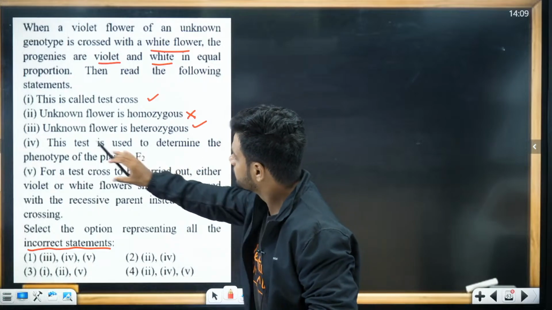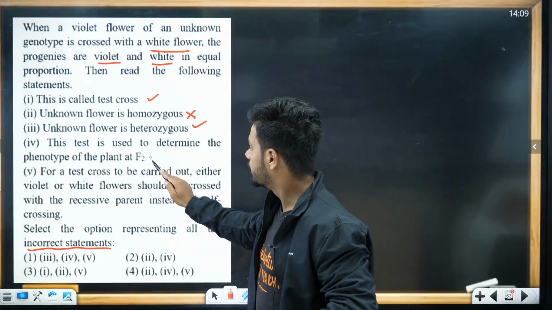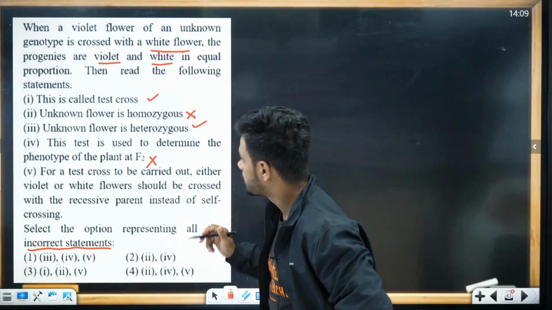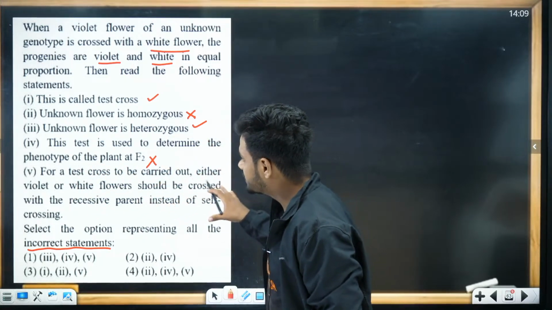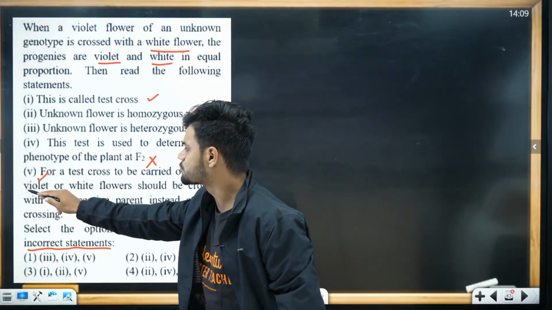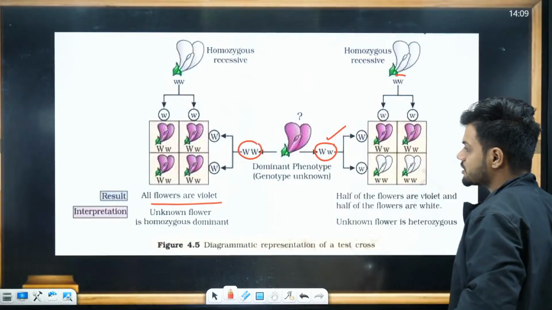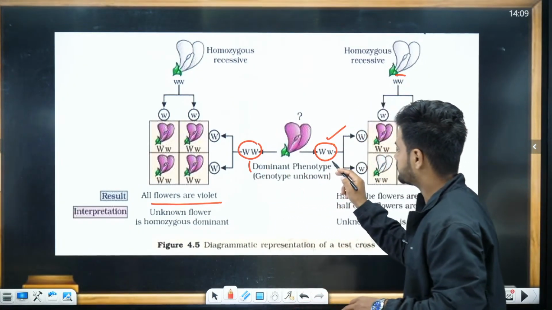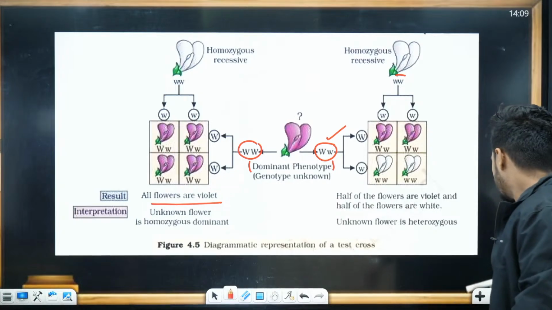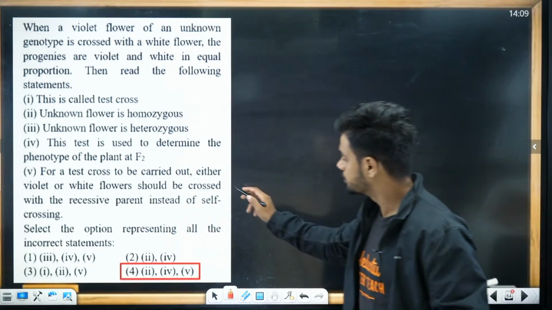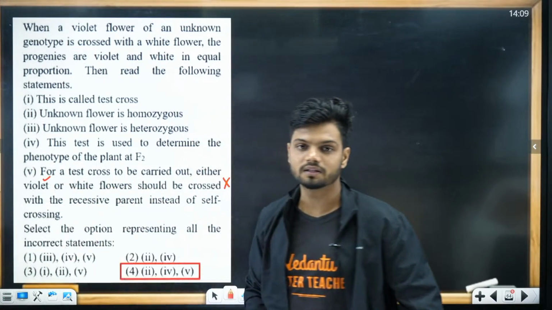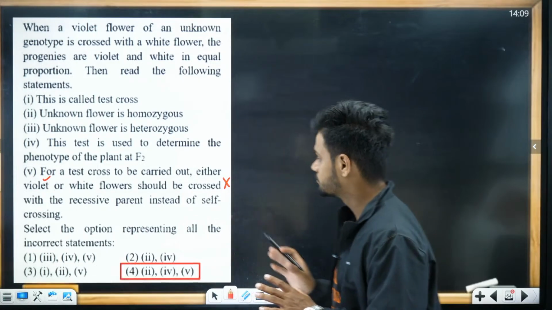Okay, this is correct. The test cross is used to determine the phenotype. No, it is used to determine the genotype of F1. Wrong. For a test cross to be carried out, either violet or white flowers should be crossed with the recessive parent. No, only violet should be crossed. Why? Because in the test cross, students, we always take the dominant phenotype. You cannot take white here. Understood? So this statement is also wrong. You cannot take violet or white. You should always take violet to find the genotype. Understood? So option number 4.